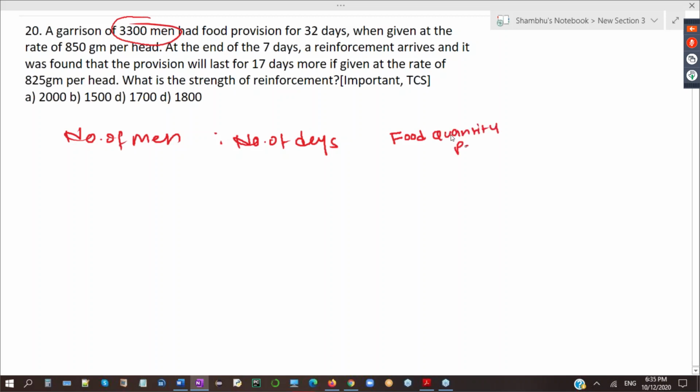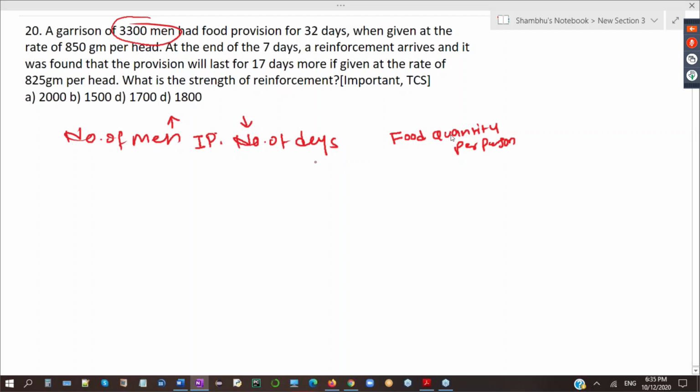This is the three variables we have. I will ask you the relation: direct relation, indirect relation. Number of men, number of days, I have told you always these two will be indirectly related, right?